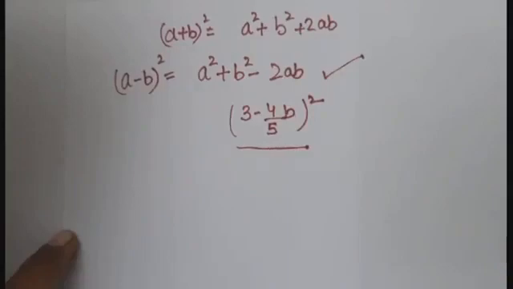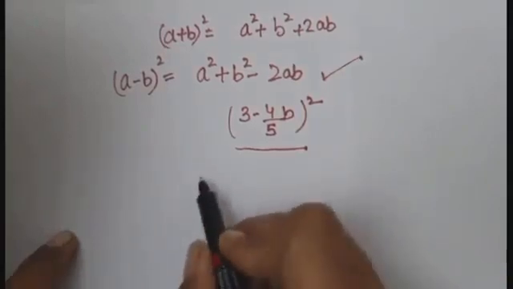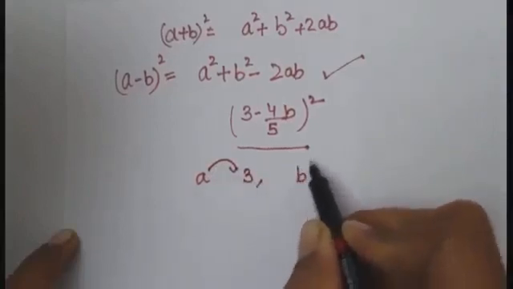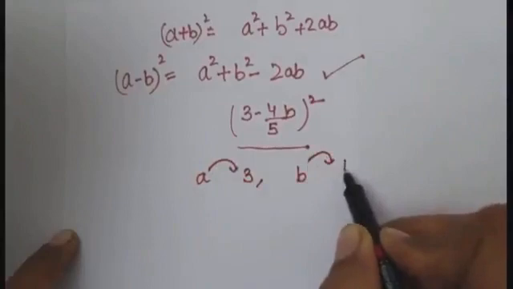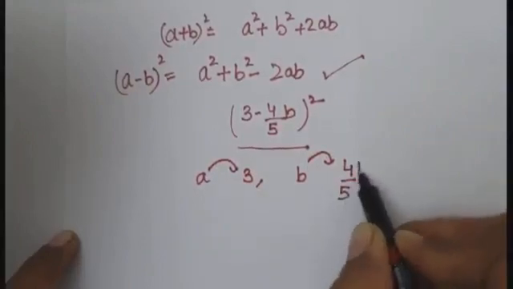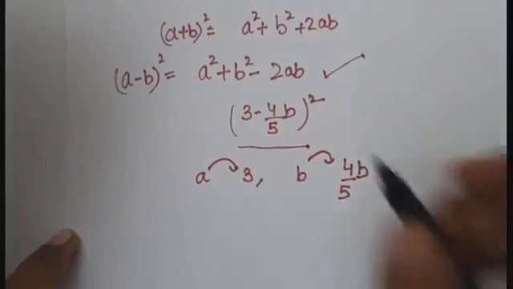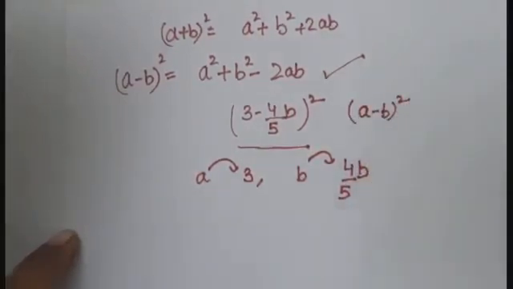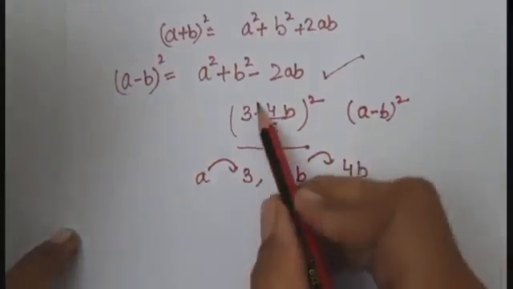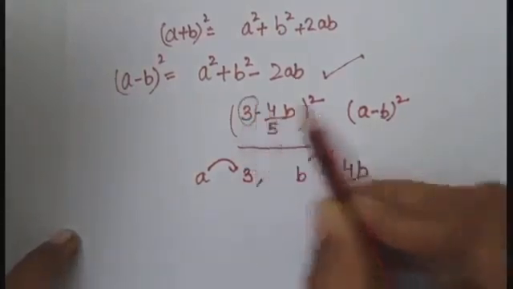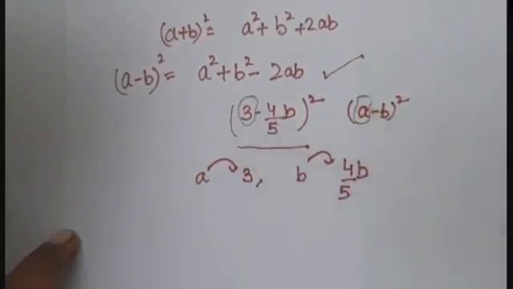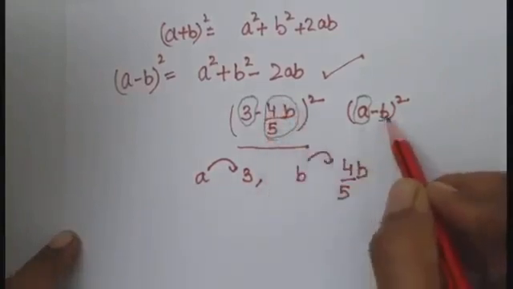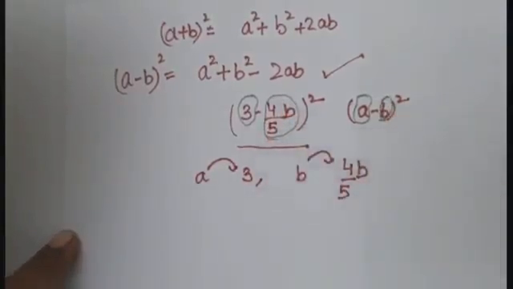You will compare a and b. So now in place of a there is 3. In place of b there is 4 upon 5b. Fine. If I write like this, you can easily see here that in place of a there is 3, and in place of b there is 4 upon 5b.